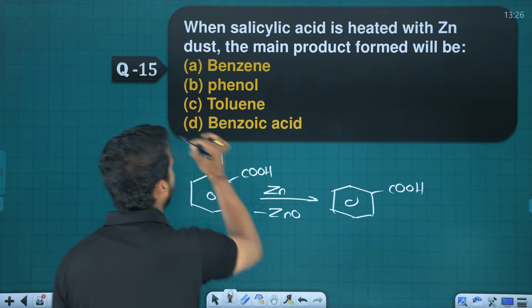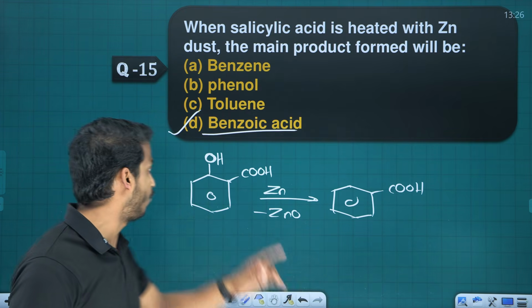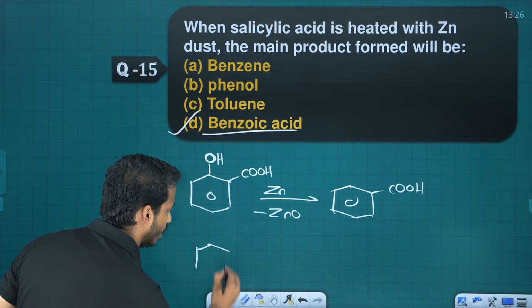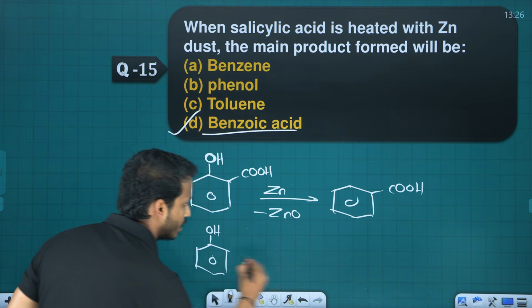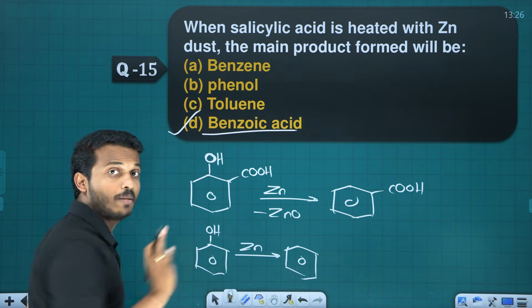What is benzene with the COOH? Benzoic acid. You know, phenol, we studied this reaction here. Phenol when reacted with zinc dust becomes benzene. Yes, that's what happened. But the acid remains the same.